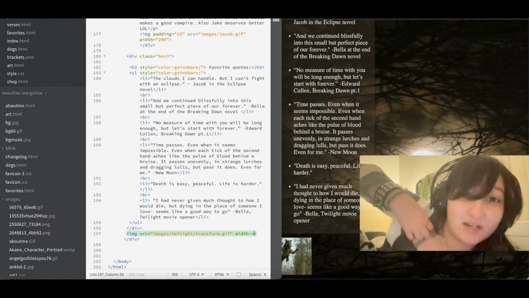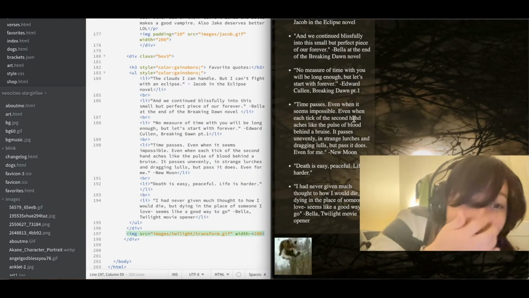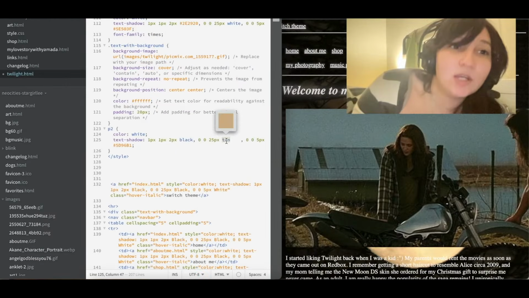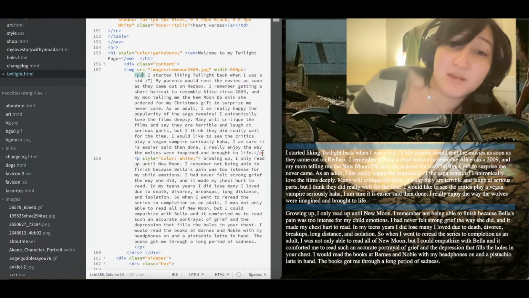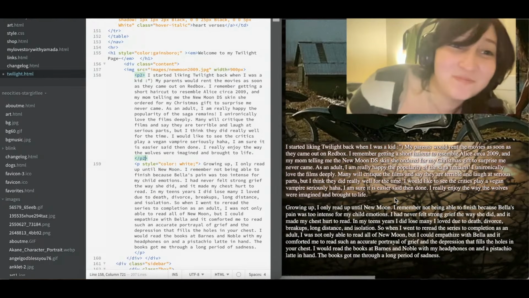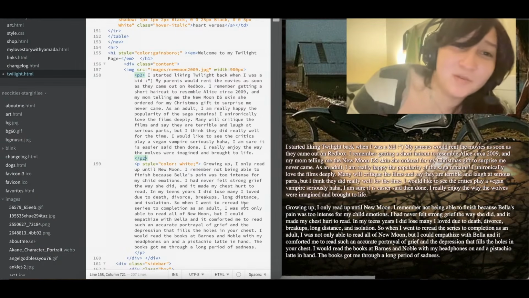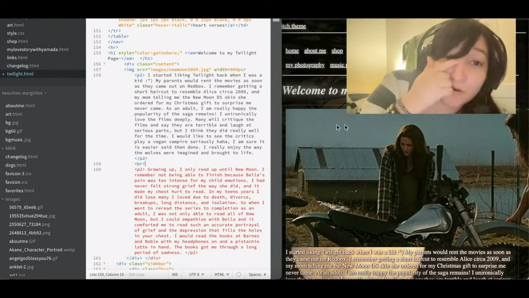Oh, I ended up switching it. These pictures are way better than what I had before. Oh, you can change the text CSS. I just made it a P2. You can really tell the top paragraph compared to the bottom paragraph, what a difference it makes.